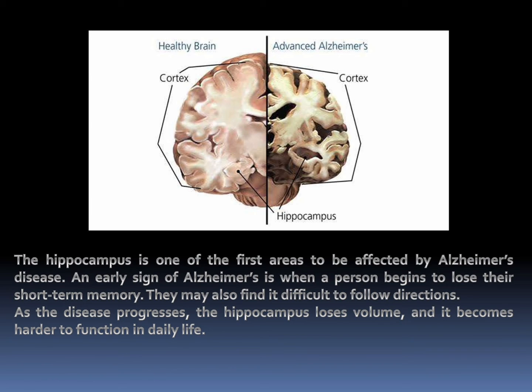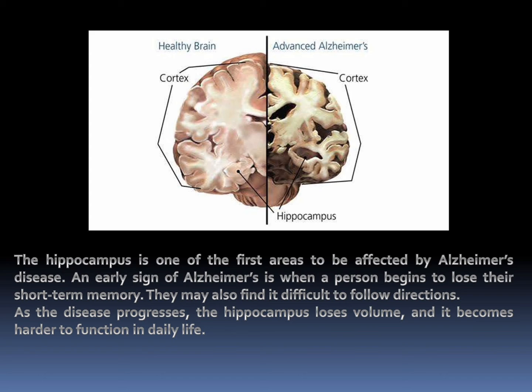The hippocampus is one of the first areas to be affected by Alzheimer's disease. An early sign of Alzheimer's disease is when a person begins to lose their short term memory. They may also find it difficult to follow directions. As the disease progresses, the hippocampus loses volume and it becomes harder to function in daily life.